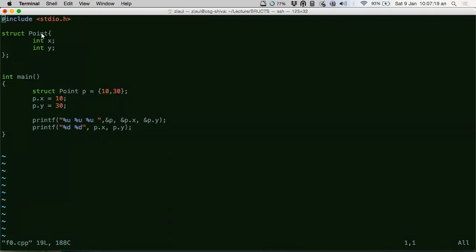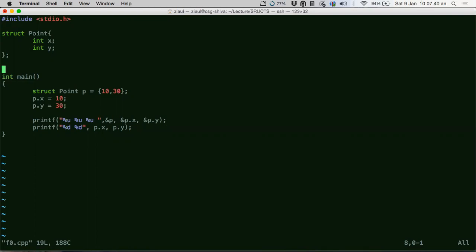Yes. So let's first discuss a concept. There are two things now. There is a thing called a data type, and there's another thing called a data structure.